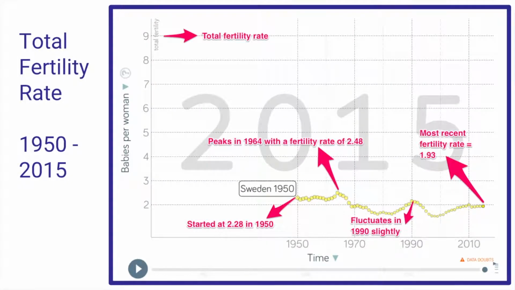The total fertility rate in Sweden began at 2.28 in 1950 and rockets in 1964 with a total fertility rate of 2.48. It becomes irregular between 1965 and 2010. The fertility rate surges slightly in 1990. Due to the increase in healthcare, especially for children, the total fertility rate has leveled out and now rests at 1.93 births per woman.